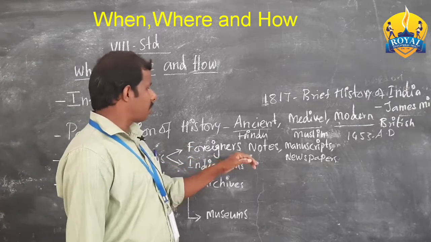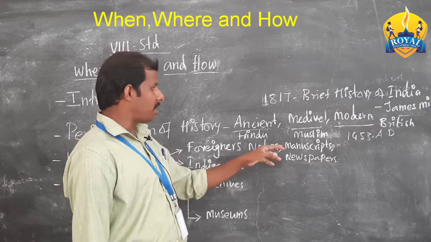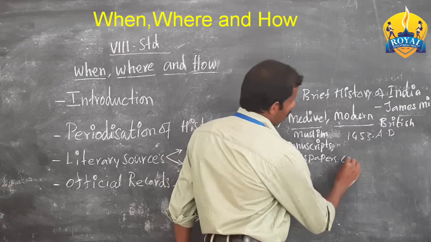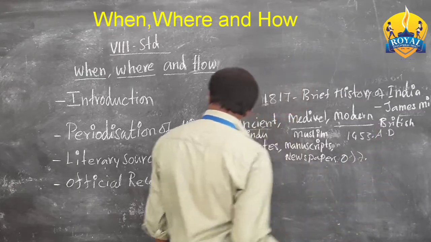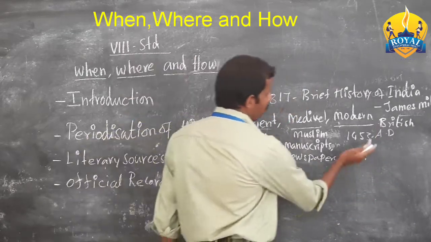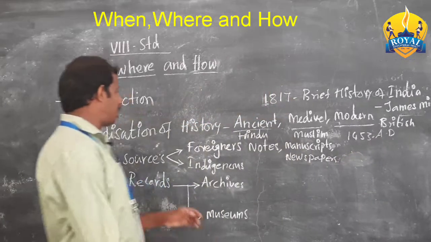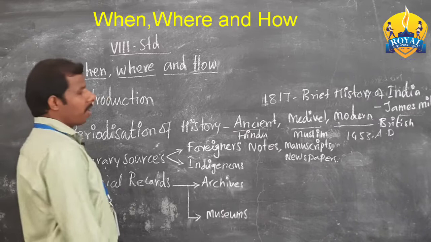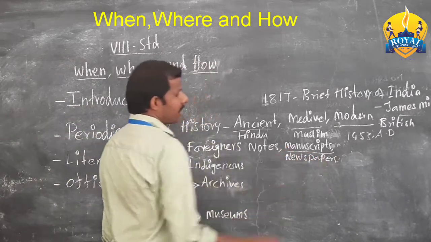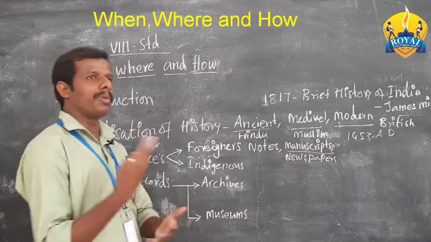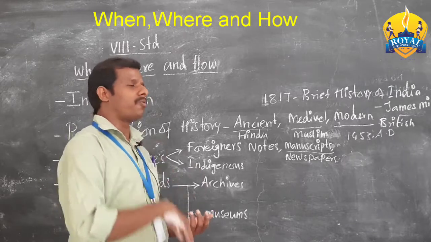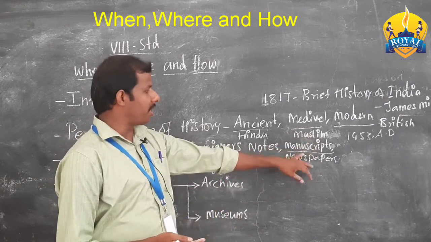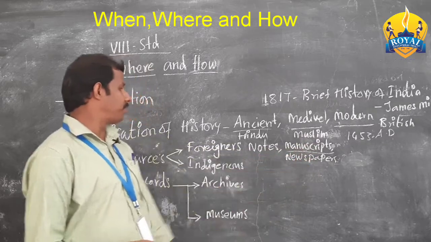The foreigners' notes are called manuscripts, newspapers, as well as official records. Official records are called literary sources. In the manuscripts, whatever they wrote, what they experienced, what they felt, what they saw, all those things they wrote in manuscripts. Next,